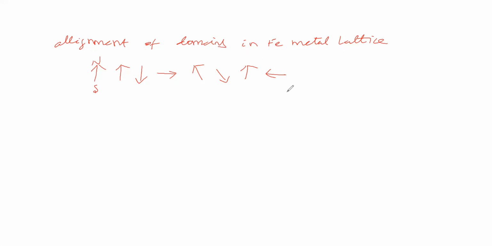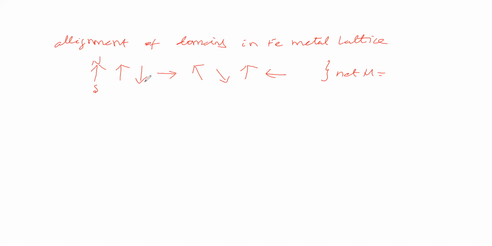So now we will see, for all the domains, what the net magnetic moment is. Suppose here we see this magnetic moment, and this magnetic moment will be added up because they are parallel.